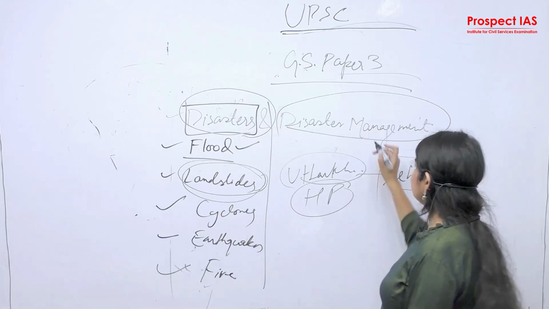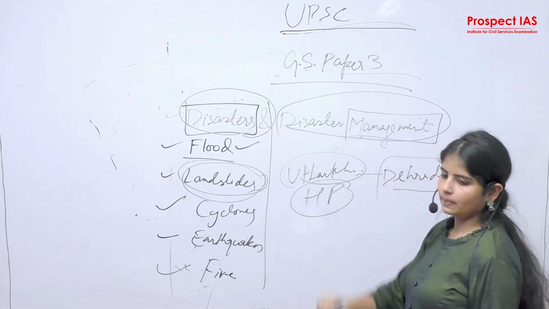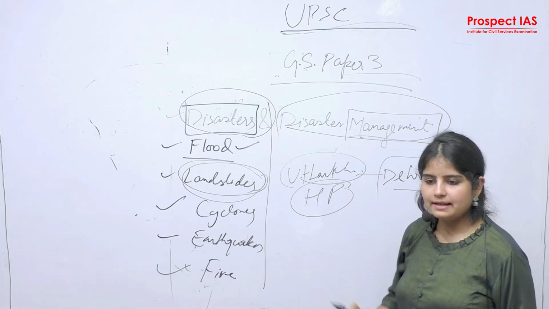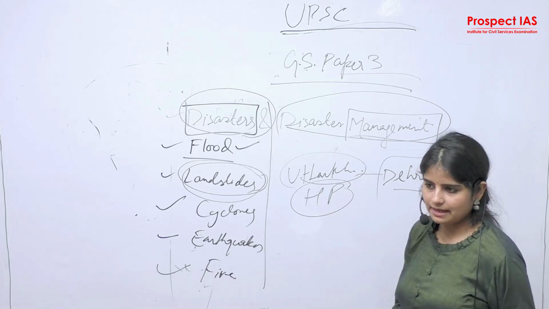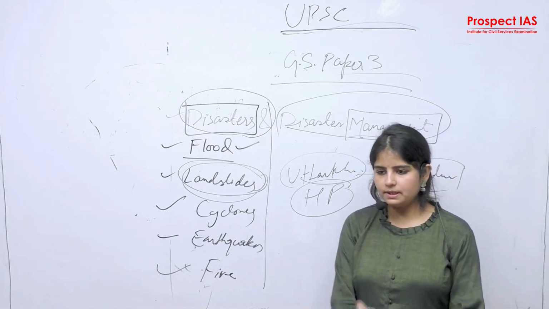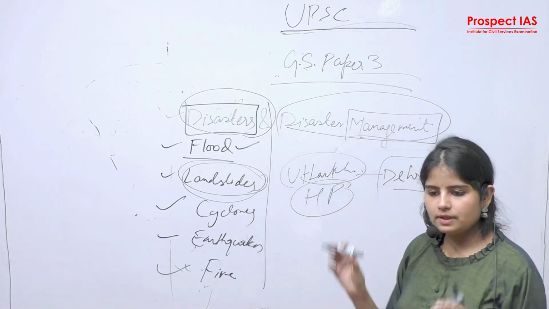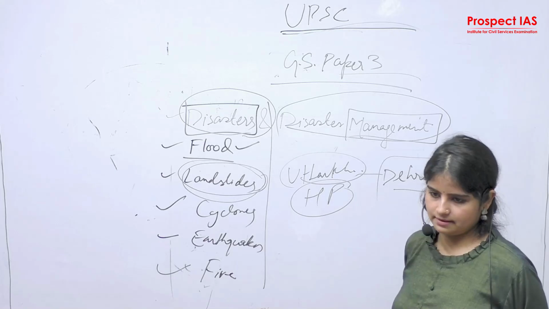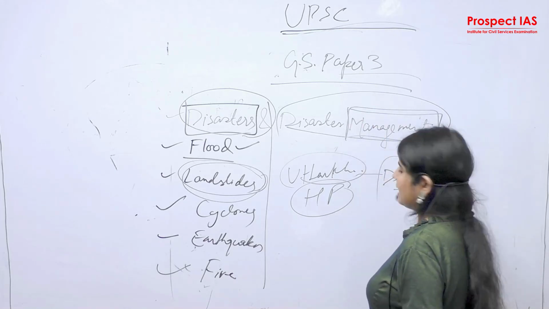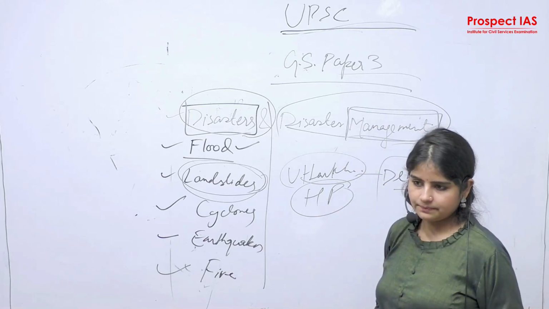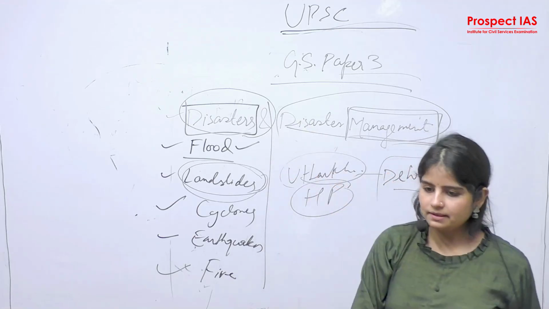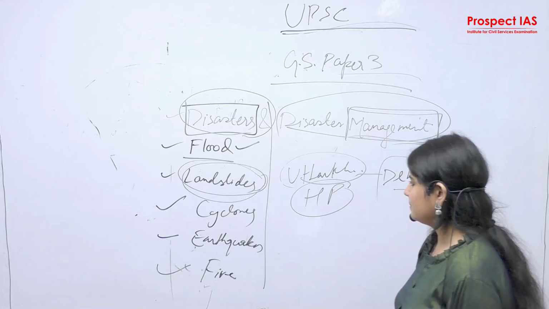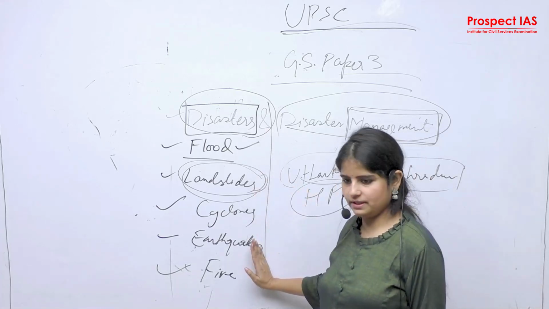So how are you going to manage your district? You need to understand during preparation what the management and mitigation strategies are, and how you are going to allocate help to the people of your district if they face a disaster. This comes under management and strategies. First, this section overlaps with geography, right? Because we have already studied this in geophysical phenomena.